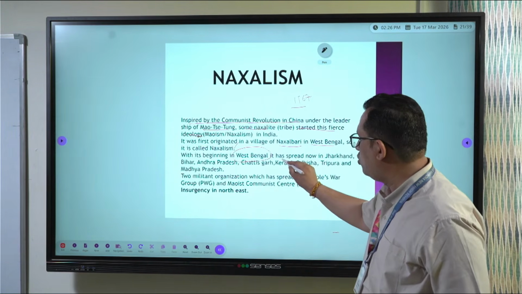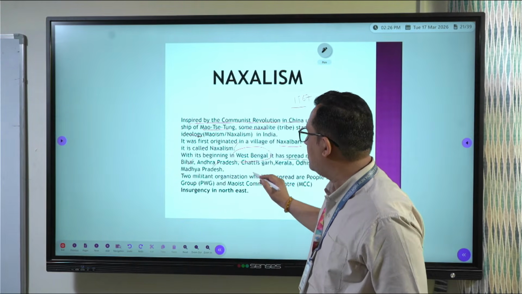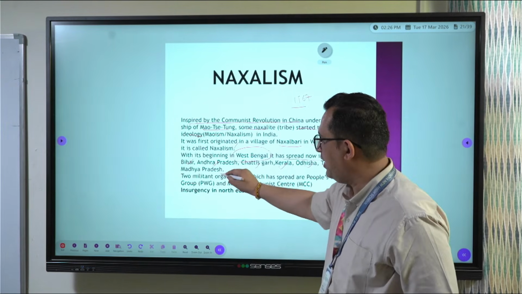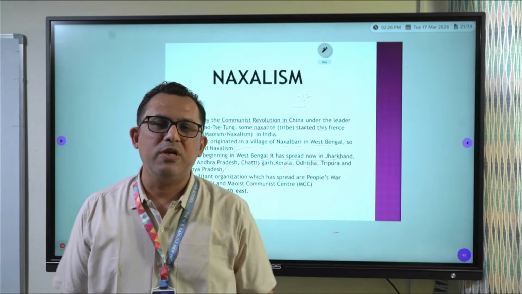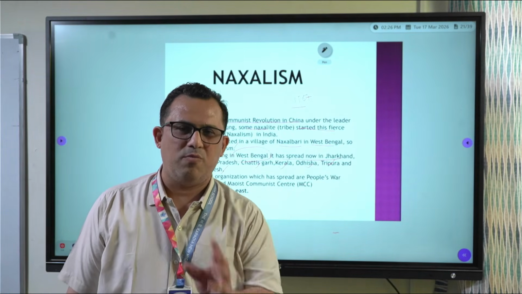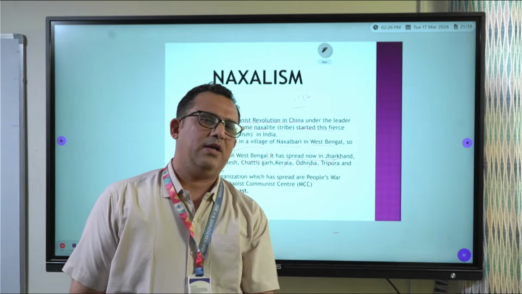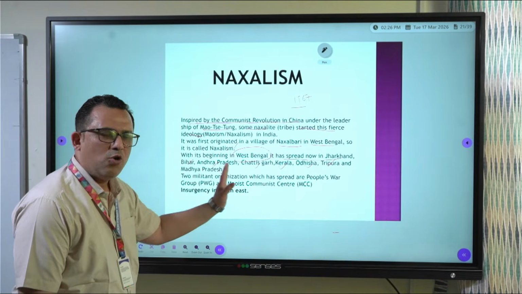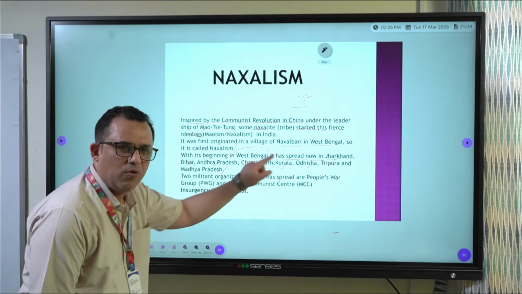Now it started in West Bengal, Naxalbari village. It spread to Jharkhand, Bihar, Andhra Pradesh, Chhattisgarh, Kerala, Odisha, Tripura, Madhya Pradesh. Mostly in the southern part, where they wanted to spread communism in entire India, it is spread. So mostly the southern part of India and the northeastern part of India is affected. These states are from there only.